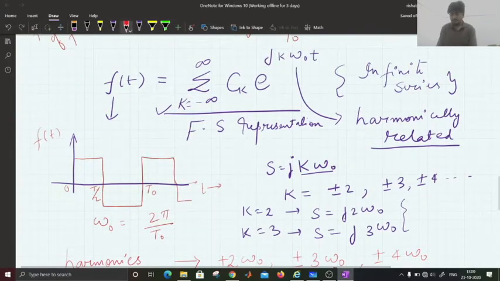So we can see that this signal is an infinite series, or linear combination, or summation of the harmonics for different values of k. For different values of k we get a harmonic, 2 omega naught.